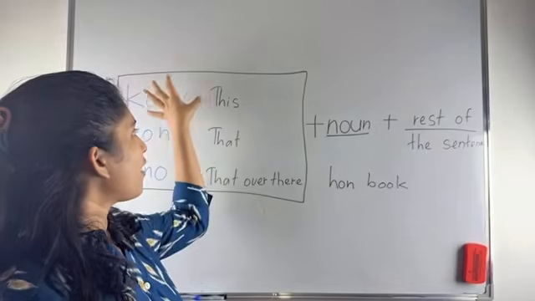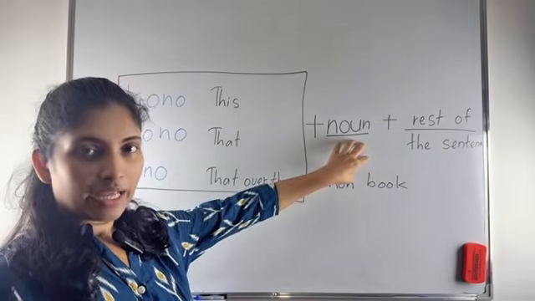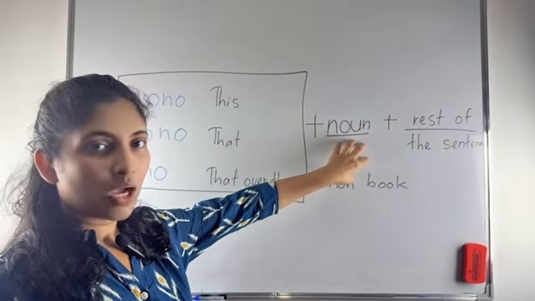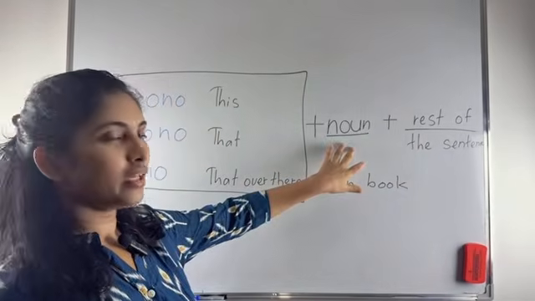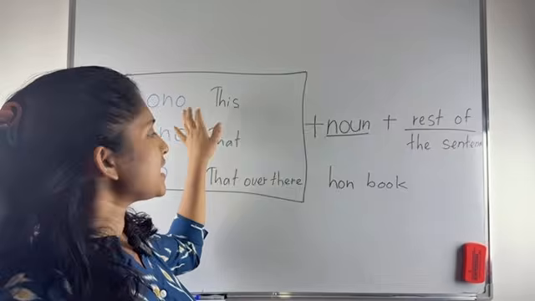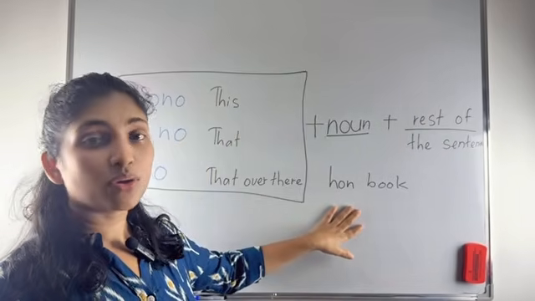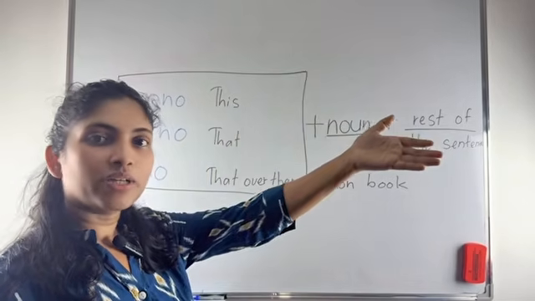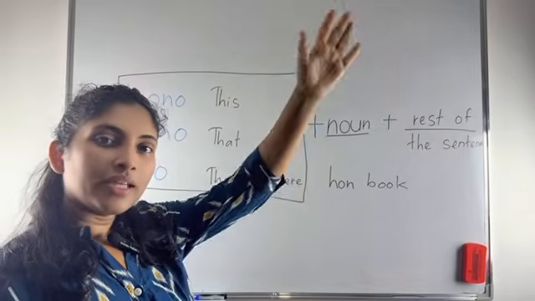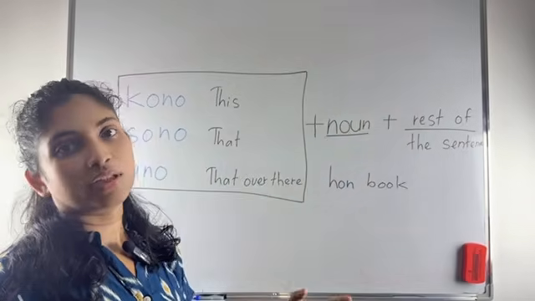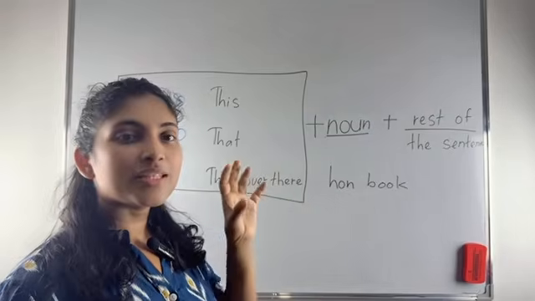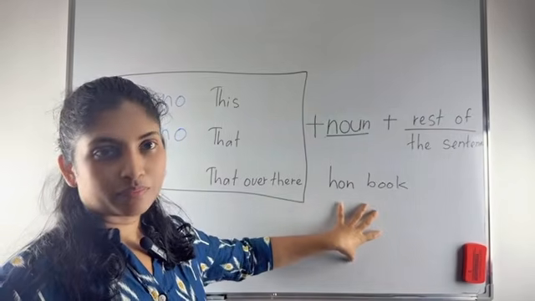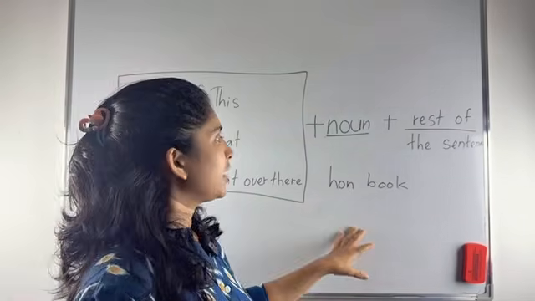After these words, you should definitely use a noun. Kono hon means this book, sono hon means that book, ano hon means that book over there. We are specifying the noun, highlighting it.